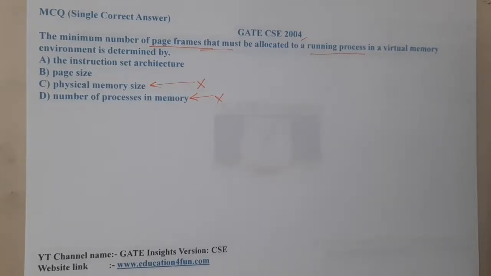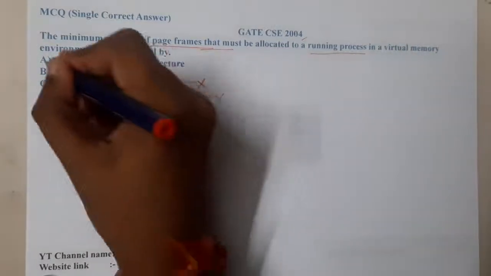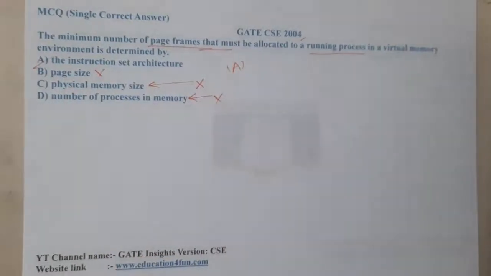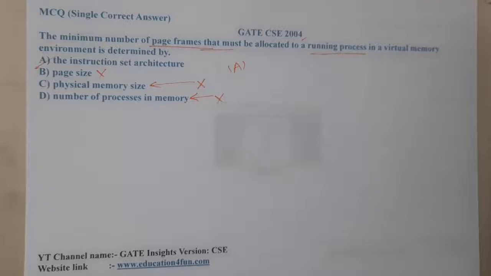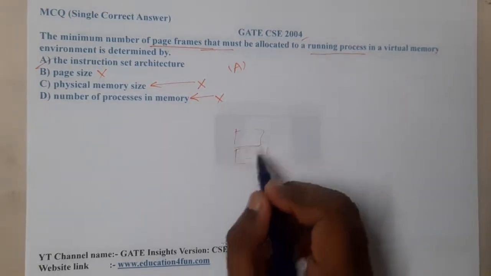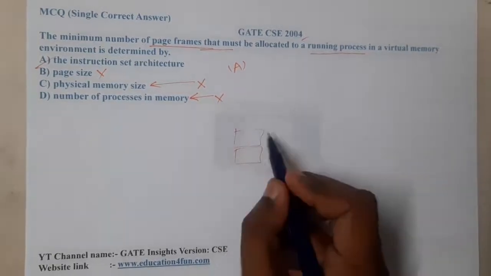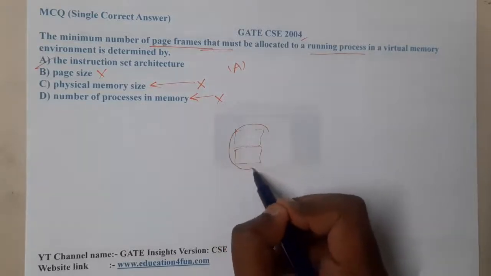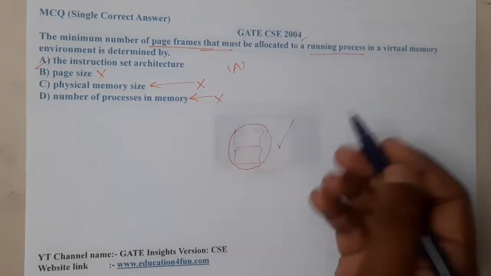Yes. The reason why A is the most potential correct answer is because, assume that your code is a continuation code or a for loop, guys, and that has been broken down into two different pages. At that time, to work in an efficient way, if you bring these two pages, it will be the best approach, right? Or assume in this way.